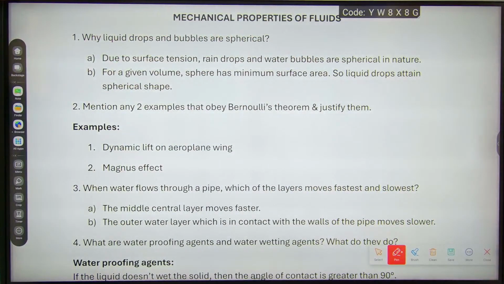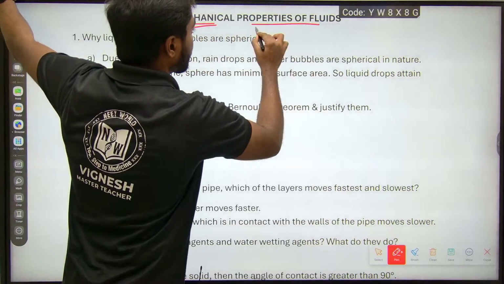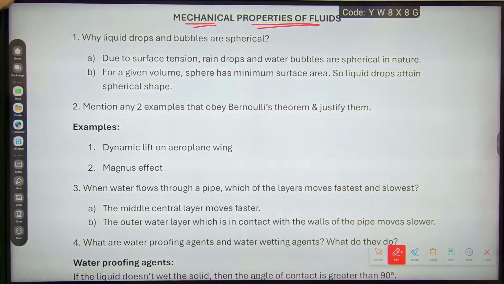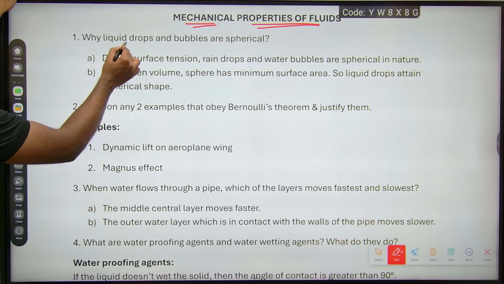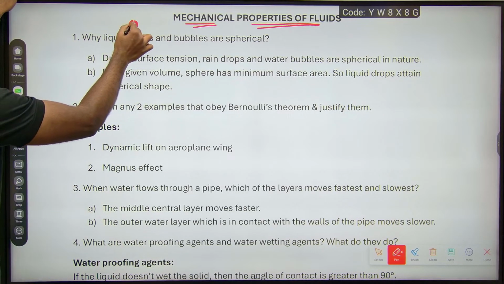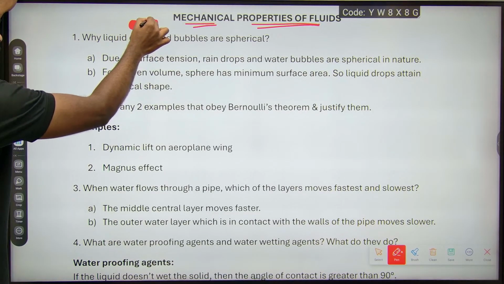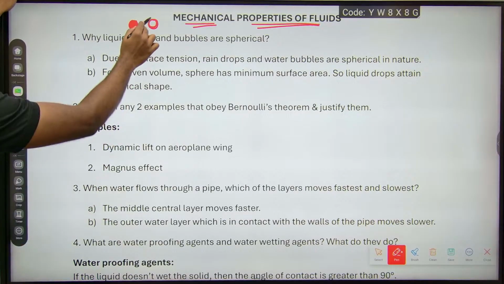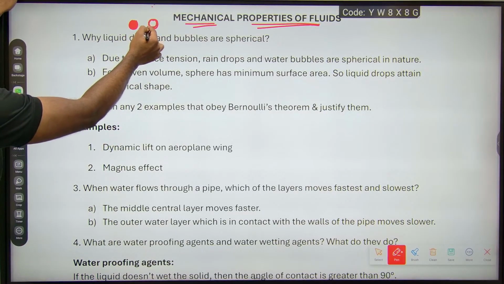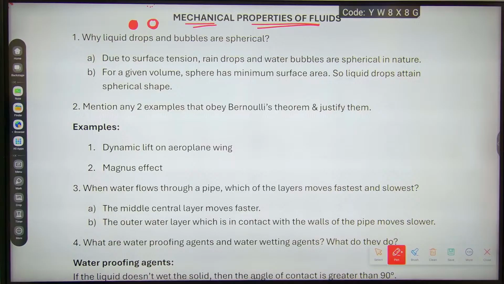So mechanical properties of fluids, this is the topic. Why are liquid drops and bubbles spherical? Liquid drops are totally packed full of liquid, and what about the bubble? Inside there is a space: inside is an air molecule, outside is an air molecule, and this is the water molecule.